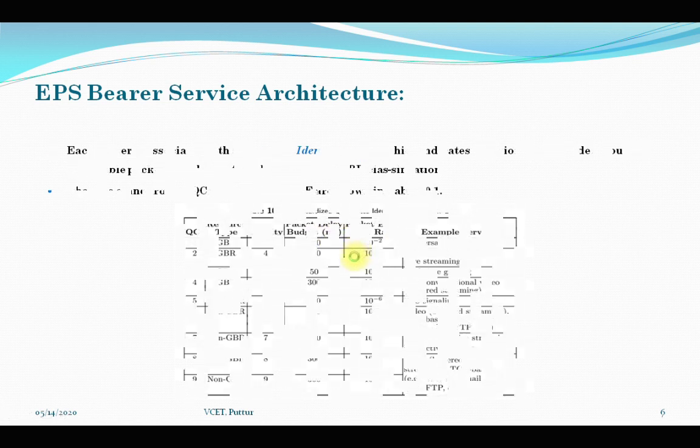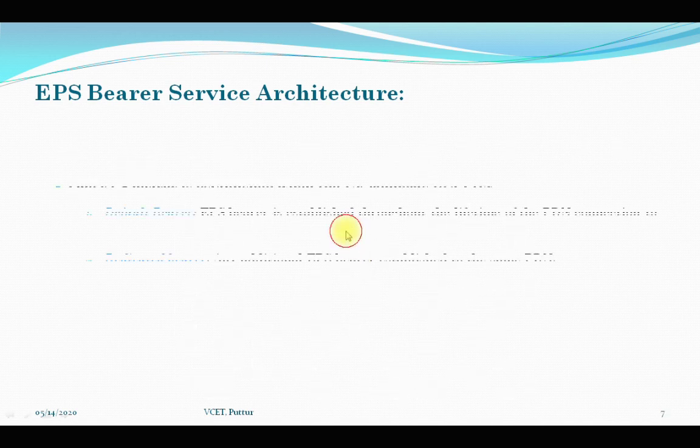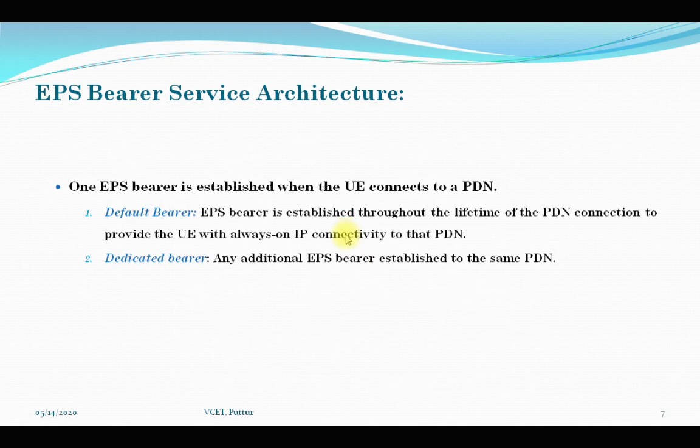Now next, in this EPS bearer service architecture, one EPS, that is one Evolved Packet System Bearer, is established when the user equipment connects to a PDN. Now when it connects to this packet data network, there has to be a PDN connection to provide the user equipment with always-on internet protocol connectivity to the PDN.